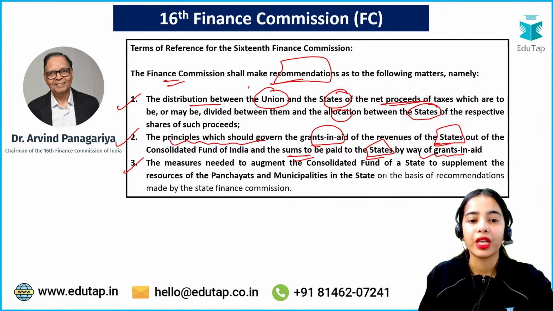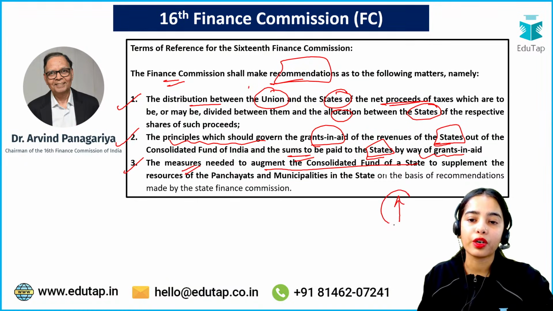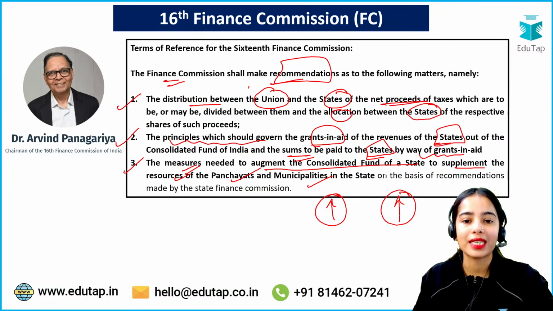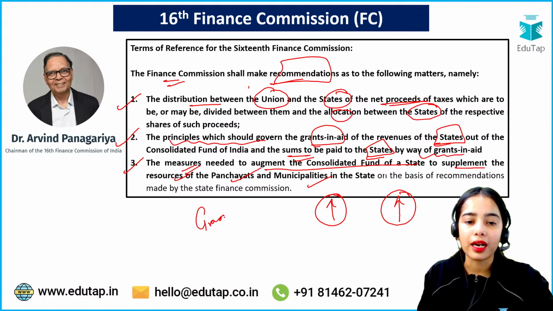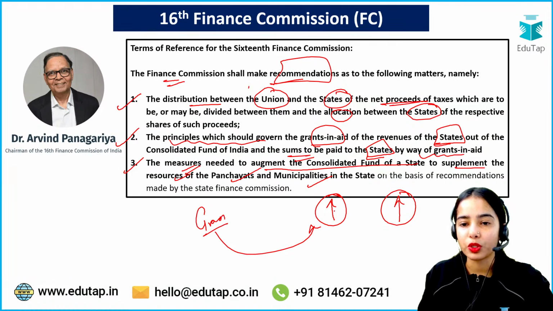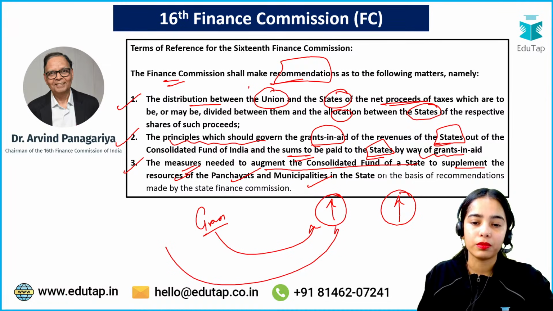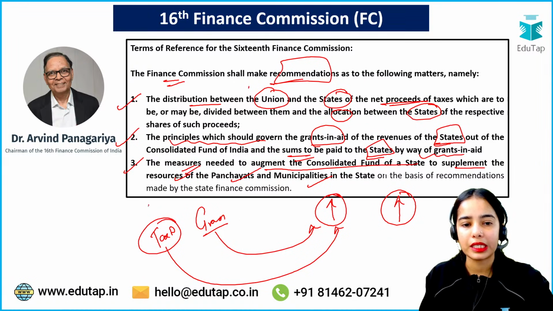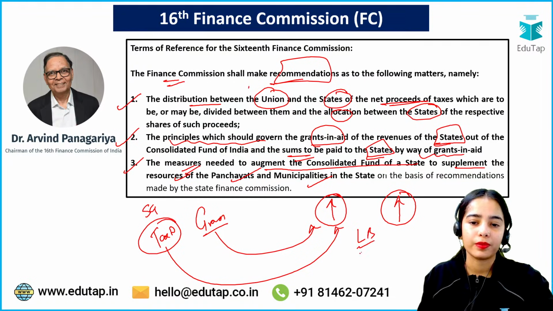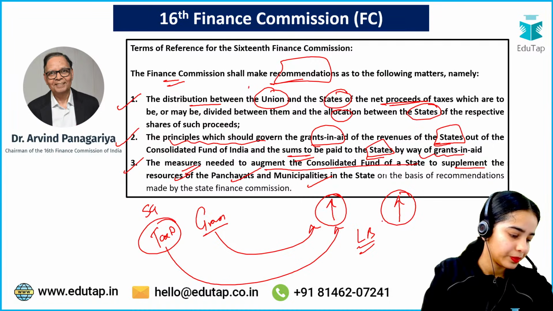The Finance Commission also recommends the measures needed to augment the consolidated fund of state to supplement the resources to the panchayats and municipalities. So there are more funds released to the panchayats and municipalities, more grants released to panchayats and municipalities, and more tax devolution that happens from the state government to the local bodies. Okay, so this is the idea.